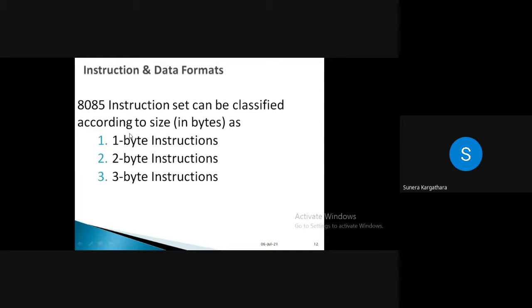How? Suppose I write MOV A comma B, or MVI A comma 02. To execute that instruction, how much size of my memory will it take? How many memory bytes will I occupy? Depending upon that, we have 1 byte instruction, 2 byte instruction, and 3 byte instruction. So this is also a classification of your 8085 microprocessor's instruction set, depending upon the size it will occupy whenever you are storing the equivalent code.